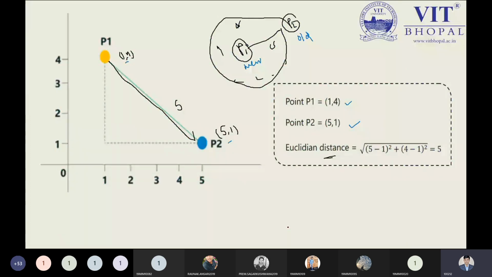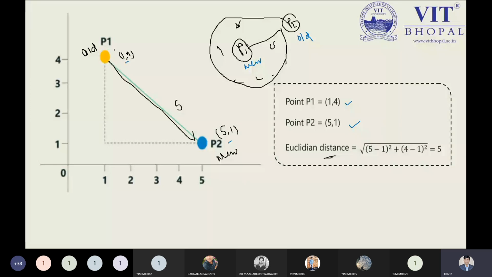After understanding this point, now let me explain how to calculate the Euclidean distance values. Suppose P1 is a new data point and P2 is the old data point. You can reverse this: P2 is a new data point and P1 is the old data point. Suppose right now this is a new data point and P1 is the old data. I need to calculate the distance between these two data points. We have many methods, but I'm choosing only the Euclidean distance because it provides better results and has a very simple calculation.